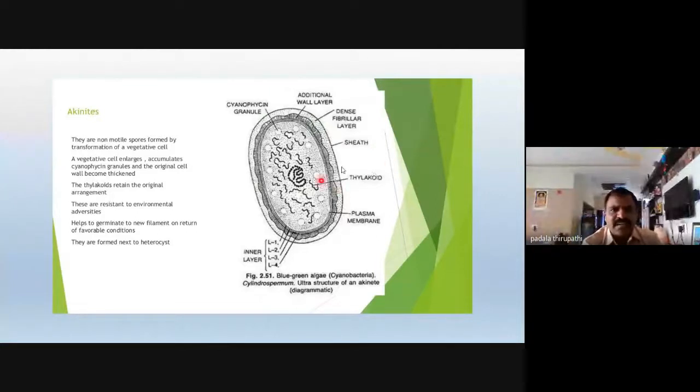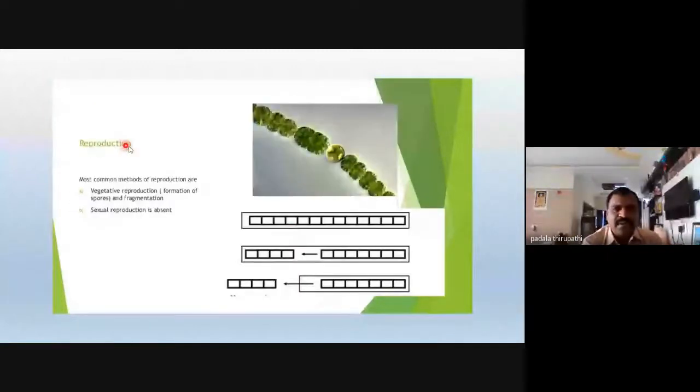Whenever favorable conditions occur, the akinete germinates to produce the complete thallus structure of Anabaena. In Anabaena, mainly vegetative or asexual reproduction is present. Sexual reproduction is absent in Anabaena, my dear friends.